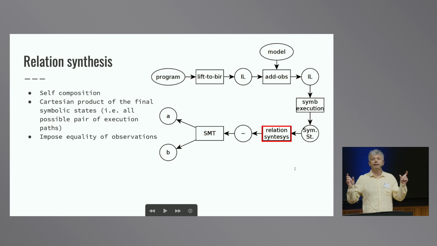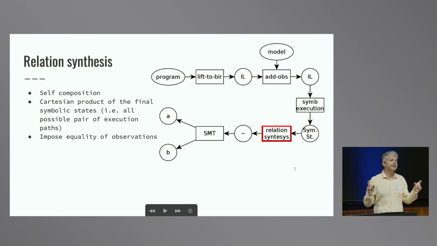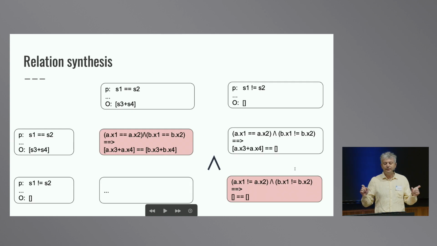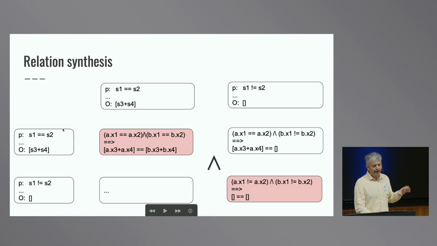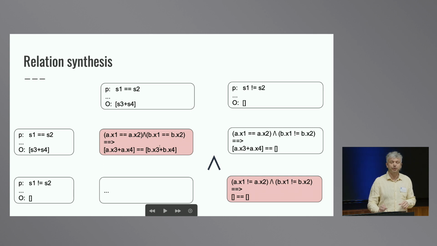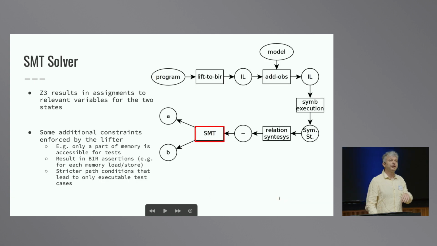Then we need to generate a relation that tells us which states have the same observation. Once we have symbolic execution, we use self-composition to say that if the first state takes the branch and the second state takes the branch, then these two states are equivalent if they both take the branch and have the sum of these two registers be the same. And if neither state takes the branch, then the content of the register doesn't matter, since they do not perform any memory load. Then we use an SMT solver with this relation to generate the input tests.